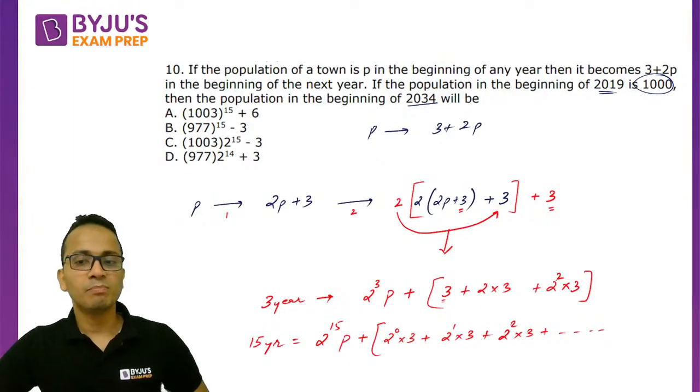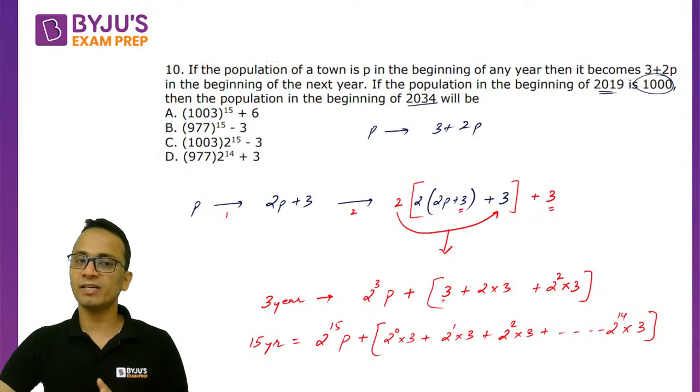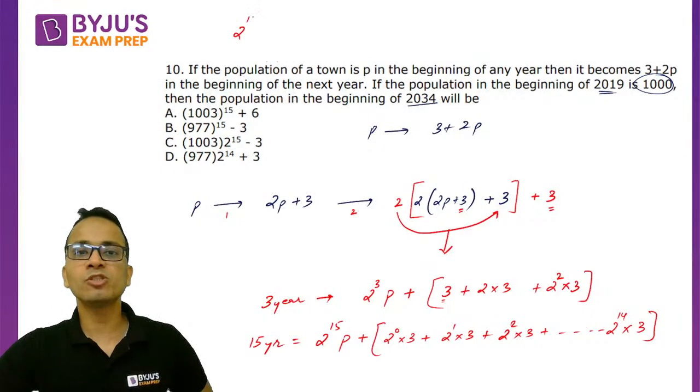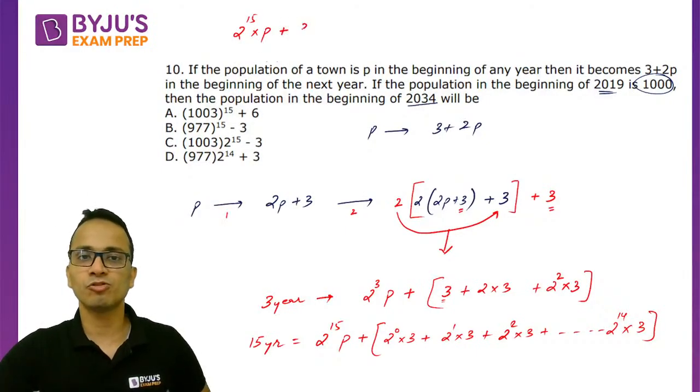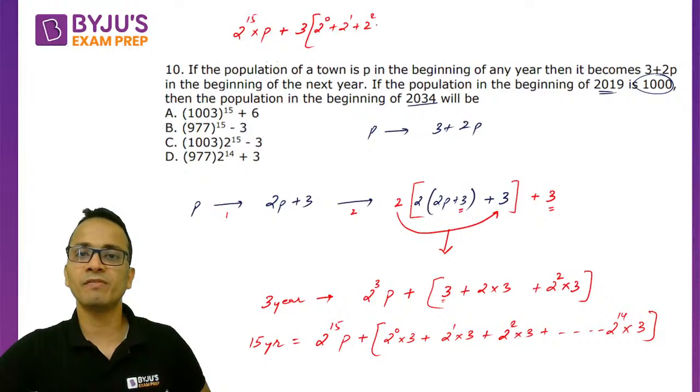3 years तक power 3 2 square. So 15 years तक power क्या होगी? 2 raised to the power 14 into 3. अब इस एक्सप्रेशन को सिंप्लीफाई करना है. So 2 raised to the power 15 into p as it is लिख रहा हूं मैं, plus 3 कॉमन लिया, ब्रैकेट में क्या आ जाएगा? 2 raised to the power 0 plus 2 raised to the power 1 plus 2 raised to the power 2 up till 2 raised to the power 14.